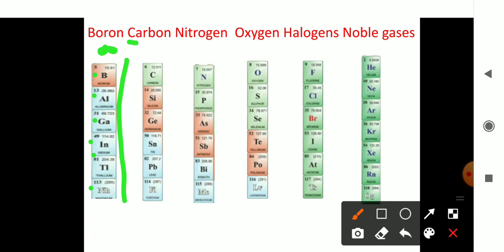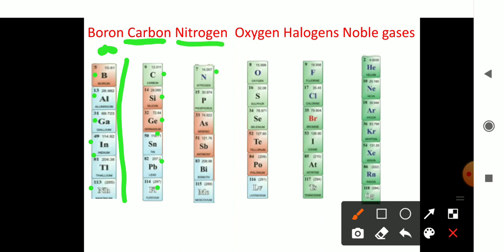The next one is the carbon family, which means the first element will be carbon, and it is group number 14. Group number 13 is the boron family and group number 14 is the carbon family. The elements present here are carbon, silicon, germanium, tin, lead and flerovium. So these are the elements of group number 14, the carbon family elements. Then the nitrogen family, it is group number 15.